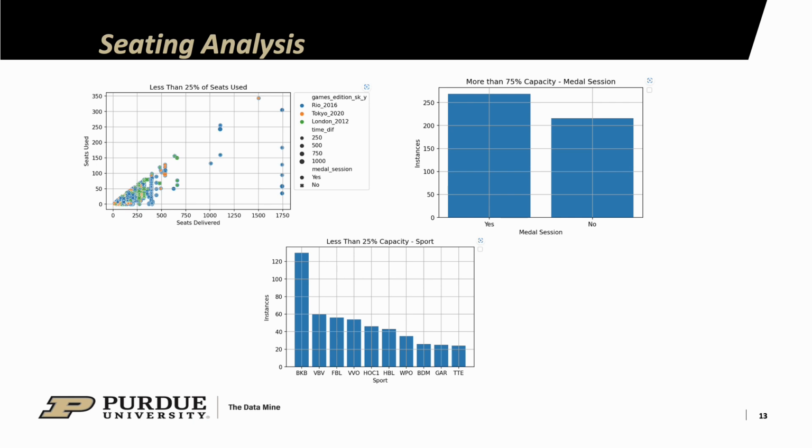We can see that in fact medal sessions do tend to drive higher attendance, which is something we thought would be the case and the IOC thought would be the case, but now we have some numbers to back that up. Using these relationships and hopefully getting into a few more in the coming weeks, we're able to provide the IOC with some potential areas to look at to make this process move more efficiently and also maximize the different seating at the venues of future Olympics.